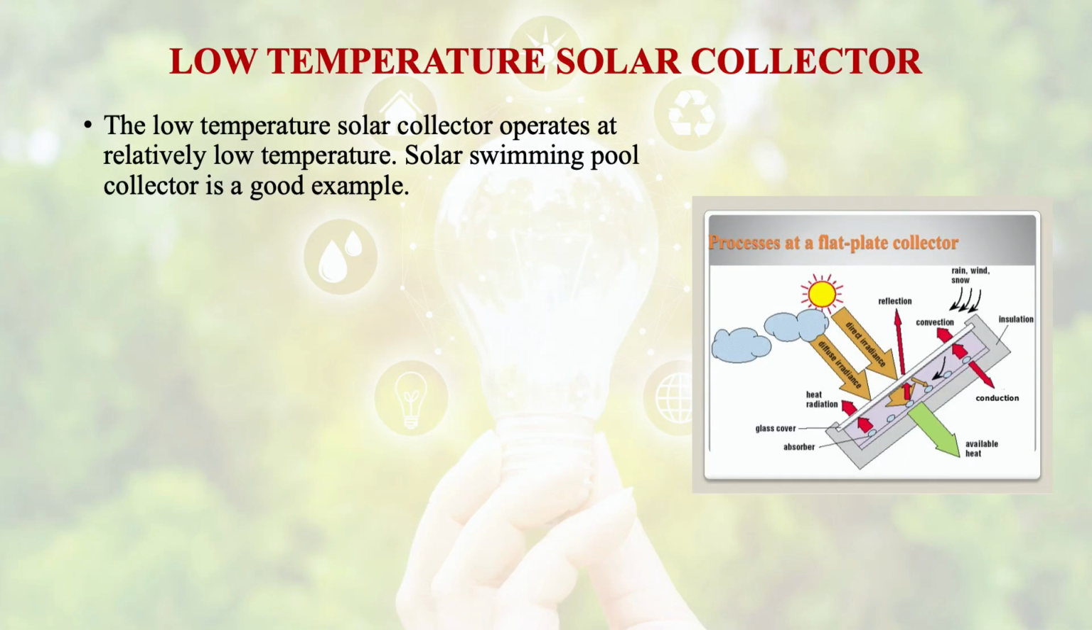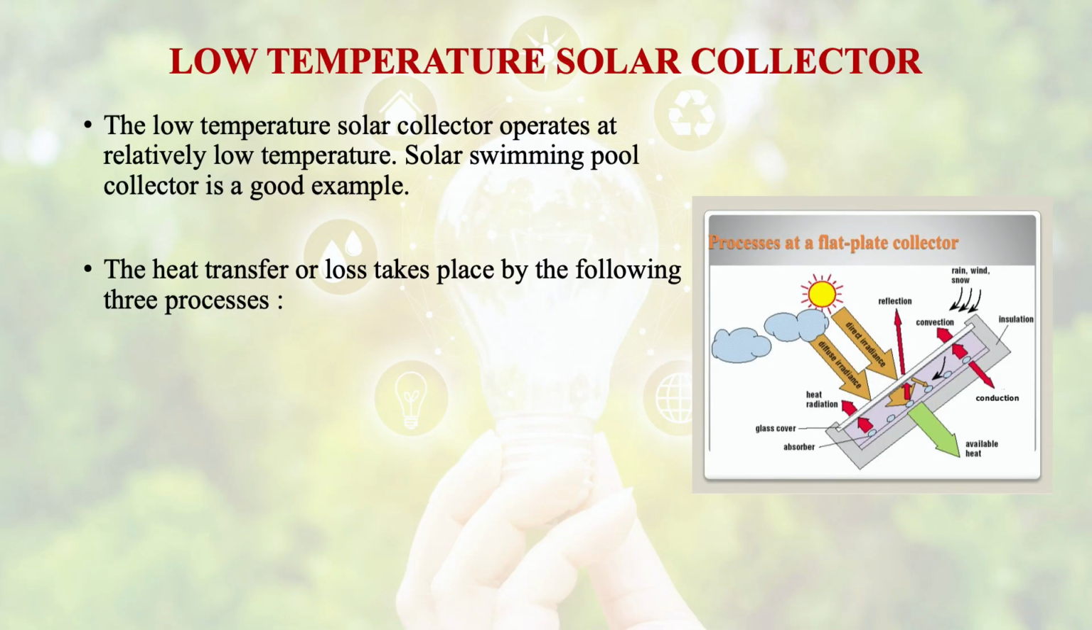Then we have talked that on the basis of temperature, we have classified these solar collectors as low temperature, medium temperature and high temperature. If we talk about the low temperature solar collector, it operates at relatively low temperature. A solar swimming pool collector is a good example of this.